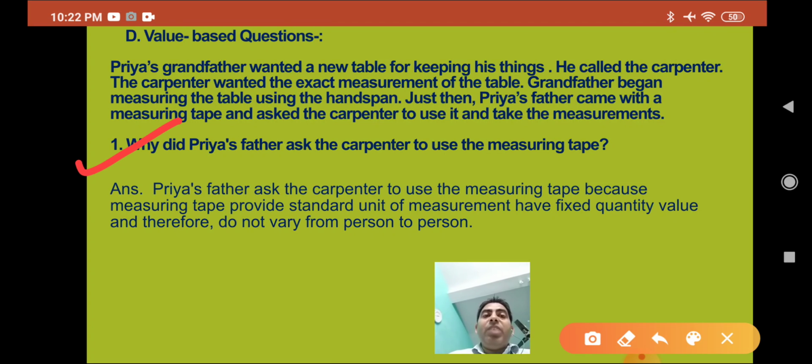Priya's father asked the carpenter to use the measuring tape because a measuring tape provides a standard unit of measurement, which has a fixed quantity value and therefore does not vary from person to person. Previously we have read that standard units of measurement are those that have a fixed quantity, that is value, and do not vary. So it is necessary to have a standard unit of measurement for the sake of uniformity and convenience in measurement.